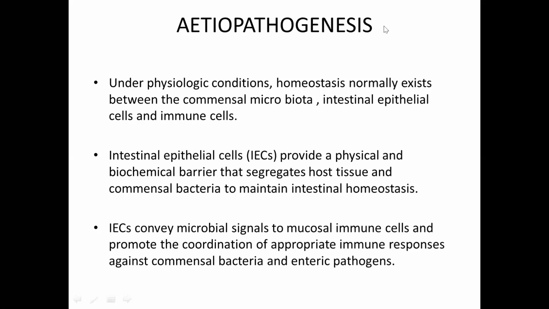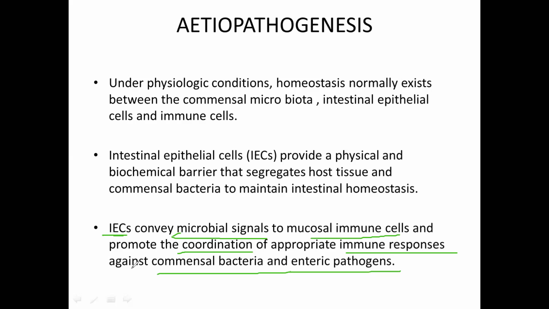Suppose some enteric pathogens are present. The epithelial cells will convey signals to the mucosal immune cells to properly coordinate the appropriate immune response against the commensal bacteria and the enteric pathogens.